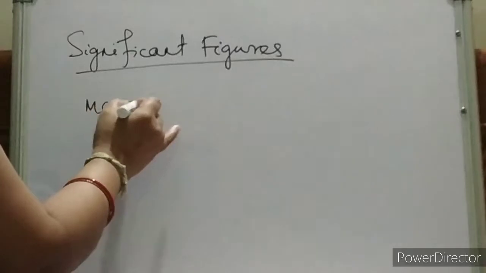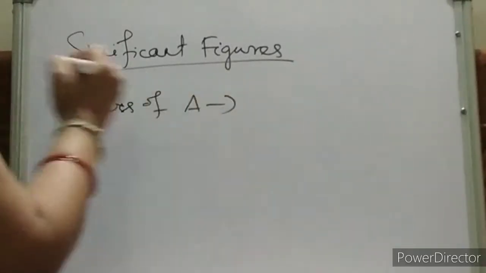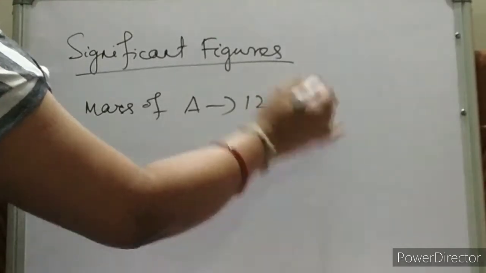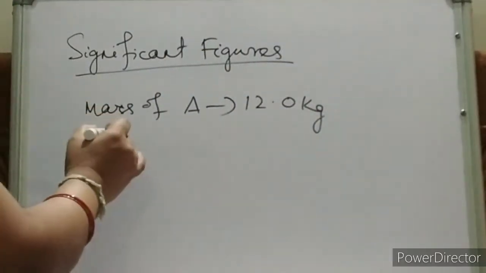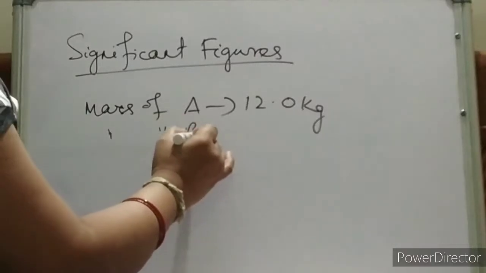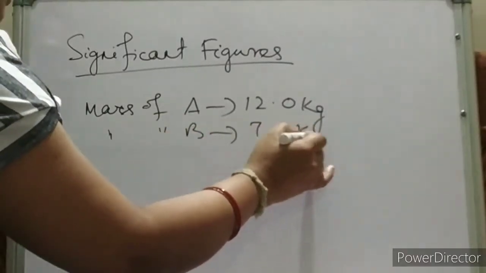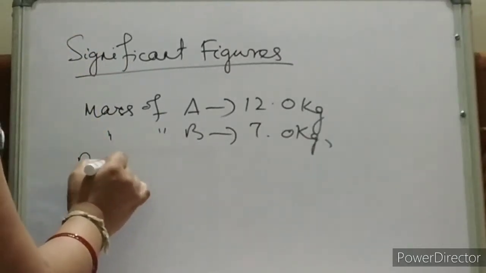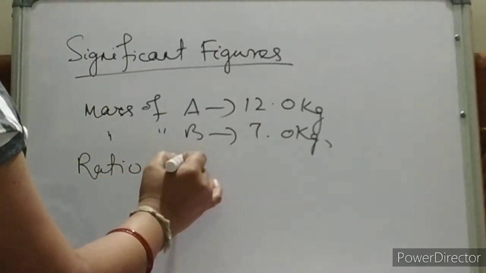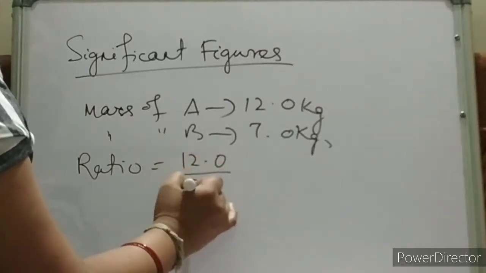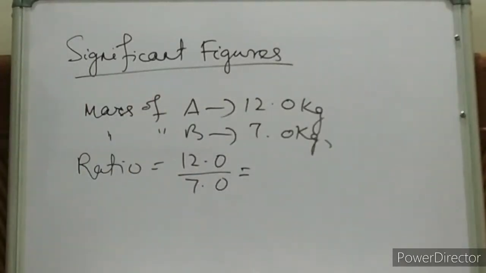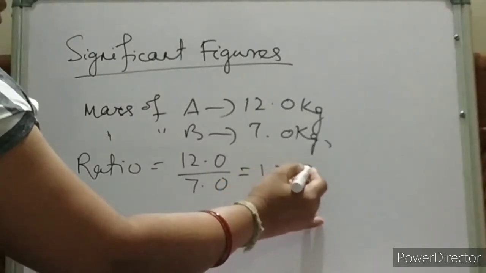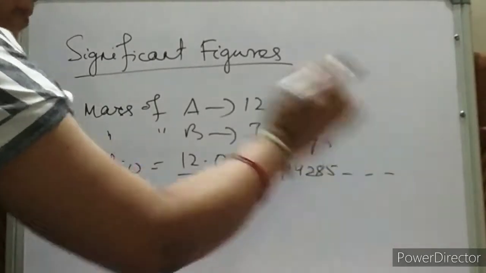Mass of body A is given 12 kg. Okay? And mass of body B is given this. You have to find out the ratio of both the masses. So that means 12.0 by 7.0. How much you will get? If you will calculate, you will get like this, 1.71428, like this.